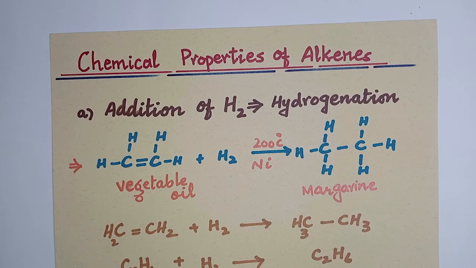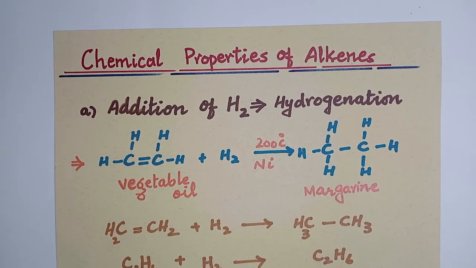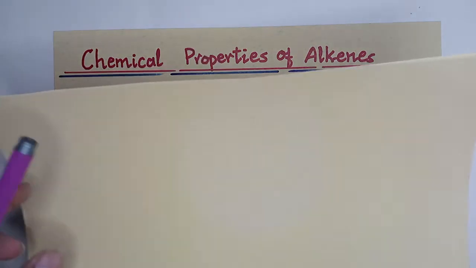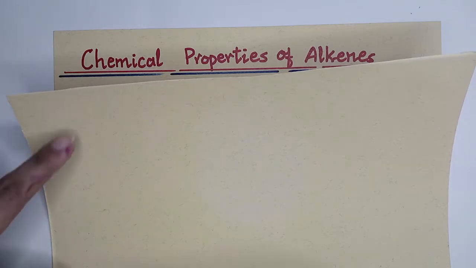Now we will move towards the chemical properties of alkenes. The first major thing we have to discuss here is that alkenes undergo addition reactions. The major concept under this heading is the addition reaction. Let me discuss the addition reaction with you.